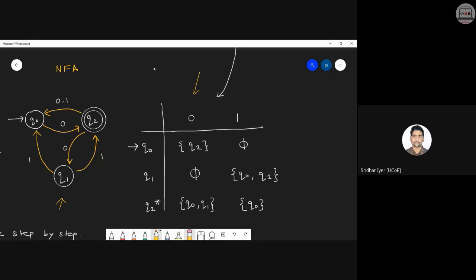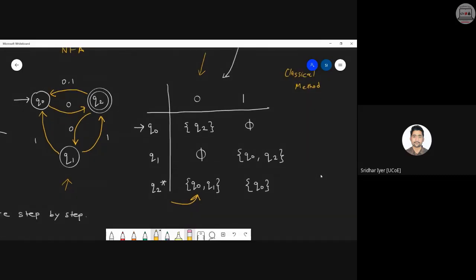You never know, there could be combinations of Q2, Q1, as you can see in this particular transition. So keep in mind, write all of those things inside a set, as we have already seen in the classical method. There also we wrote inside a set, if you remember. The same thing is applied over here.